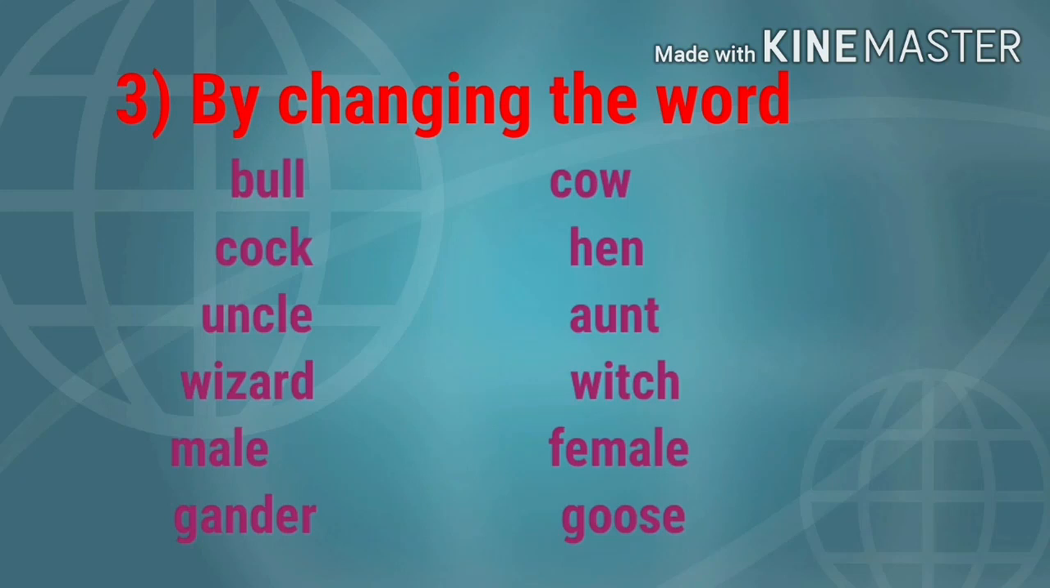Uncle, aunt. Wizard, witch. Male, female. Gander, goose. So we saw three methods to distinguish the feminine noun from the masculine noun.